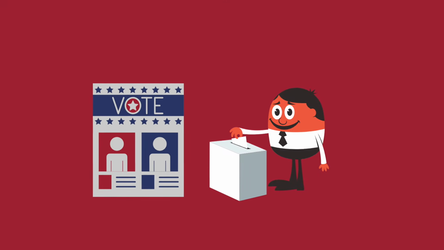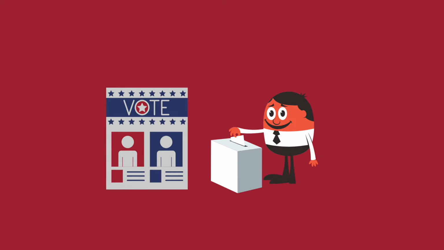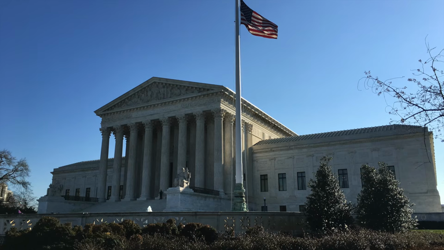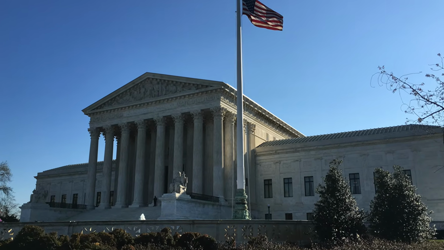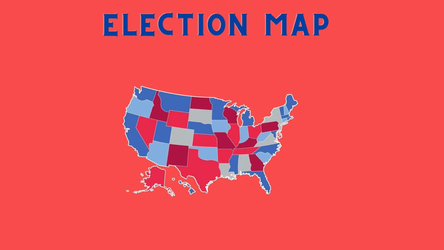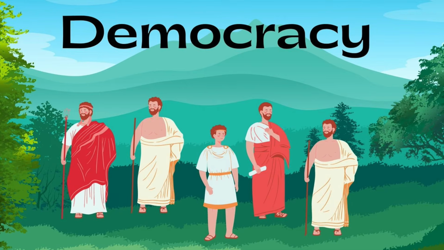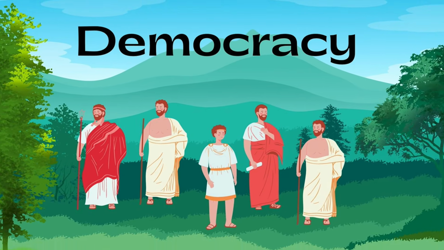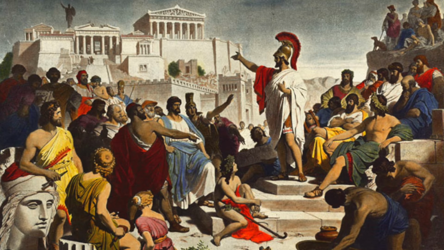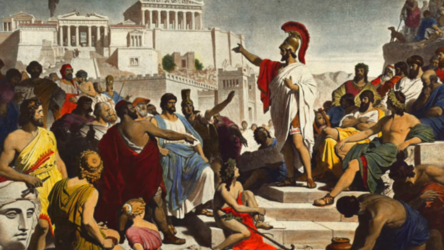Athens had a direct democracy, which means that everyone who could vote voted directly on issues or for candidates. The United States, on the other hand, is a representative democracy, which means that representatives are elected who vote on your behalf. Although democracy is the best form of government that creates the most equality, it is not without its flaws. Sometimes powerful speakers persuaded citizens to vote unwisely.